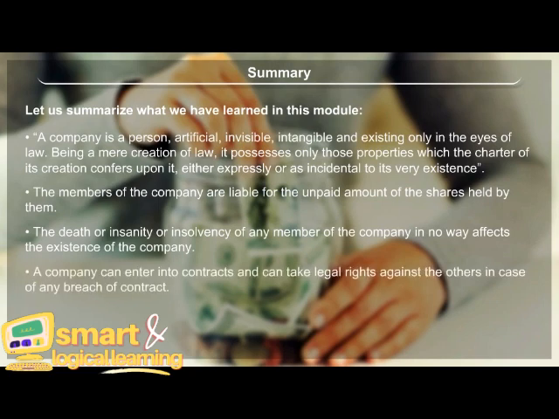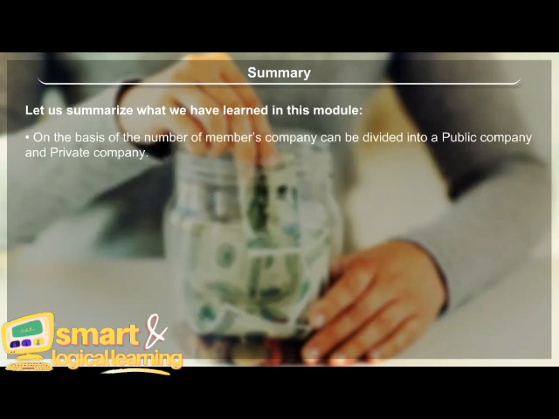A company can enter into contracts and can take legal action against others in case of any breach of contract. The unlimited company is the company in which there is no limit on the liability of its members. On the basis of the number of members, a company can be divided into a public company and a private company.